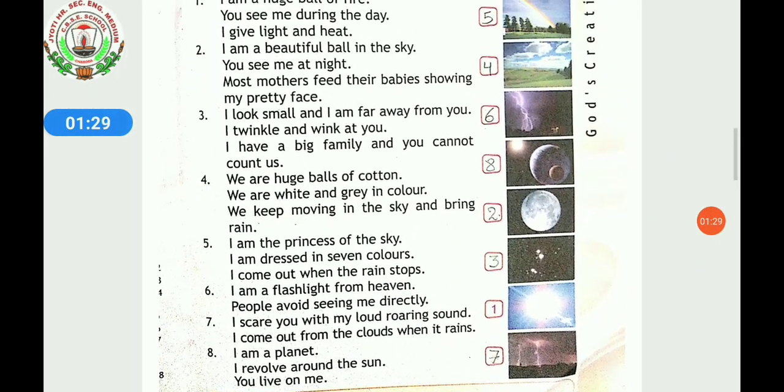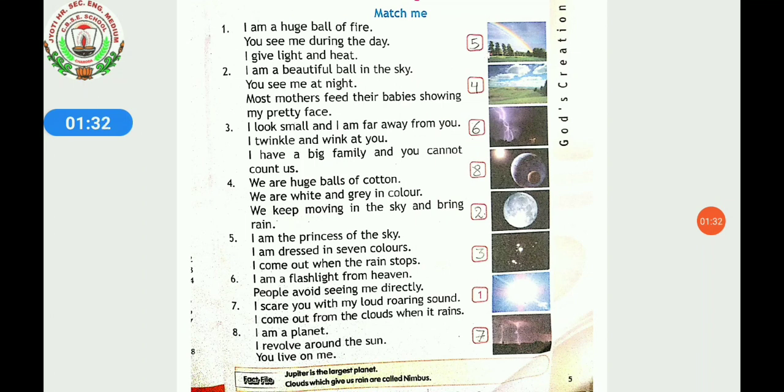Now the second one is, I am a beautiful ball in the sky. You see me at night. Most mothers feed their baby showing my pretty face. Second question is, you see this at night in the sky and most mothers feed their baby showing my pretty face. Who is that? Yes, it is the moon. So where the picture of the moon is, you have to put 2 before that.